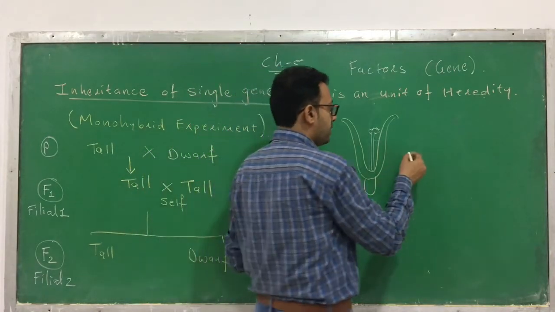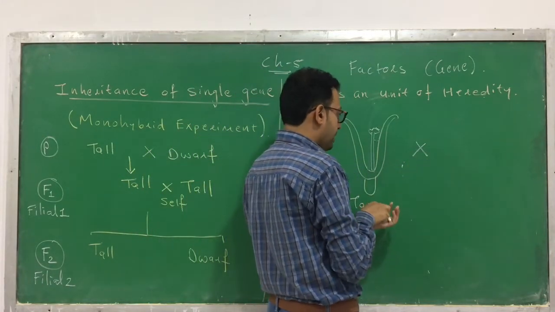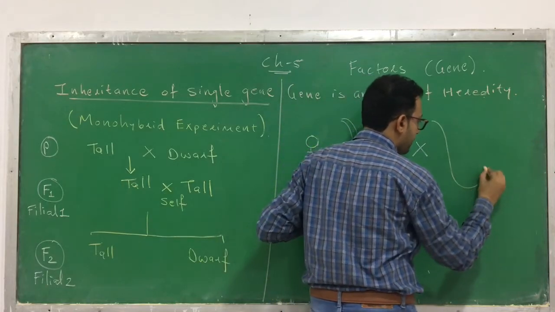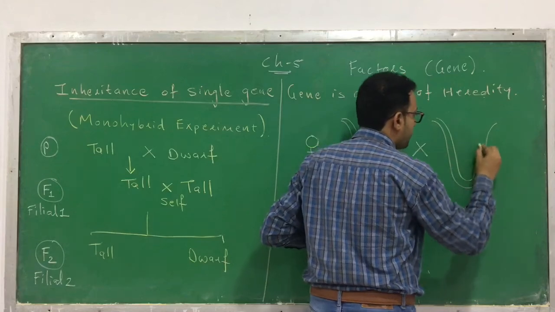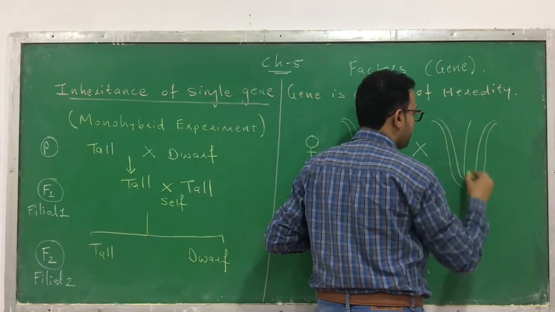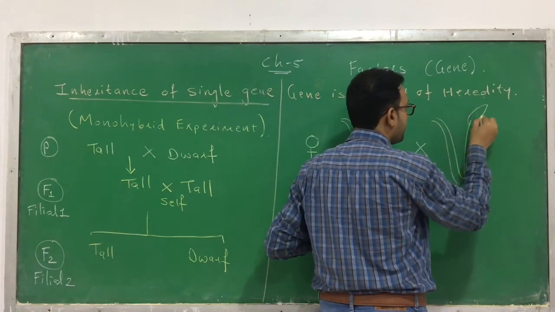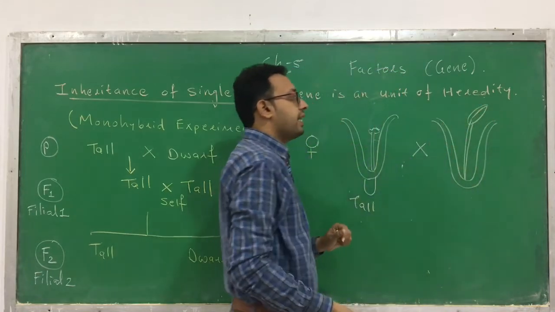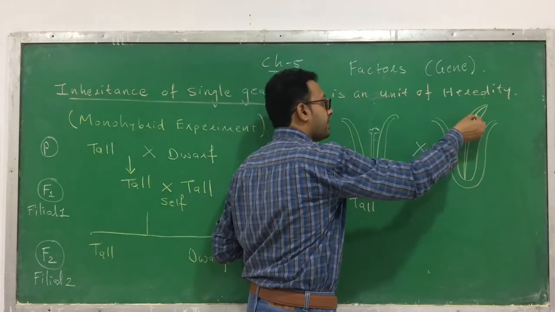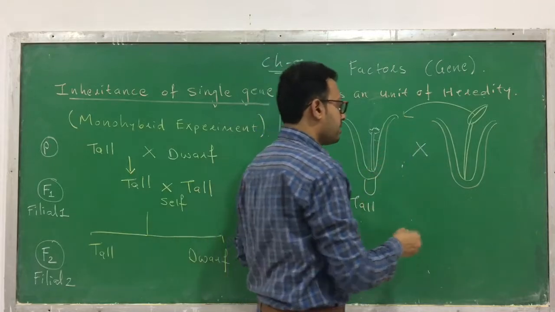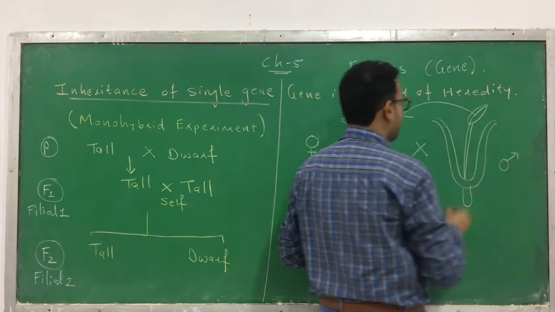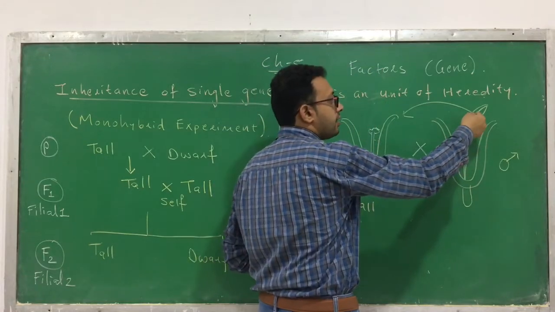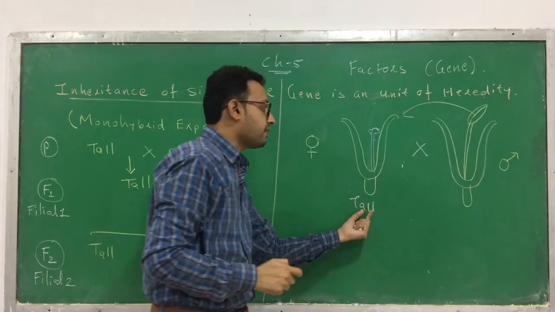Now this flower has been crossed with another flower, which has pollen grains. The stamen contains an anther, and the anther contains pollen grains. The pollen grains are dusted over here from the male flower, and this is the female flower.